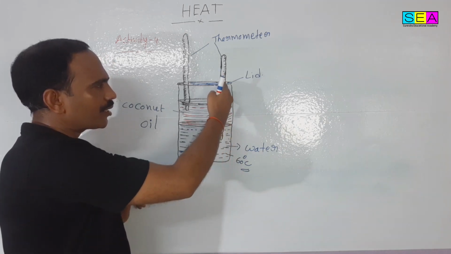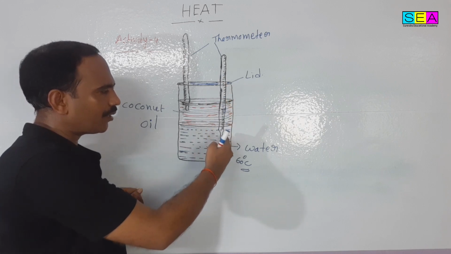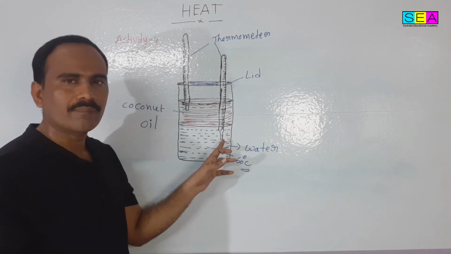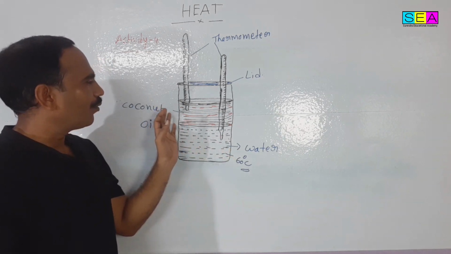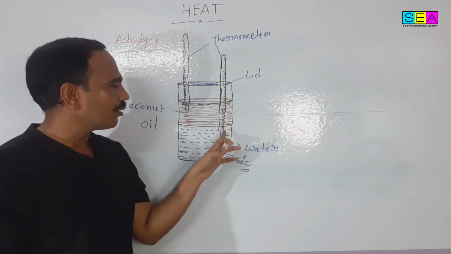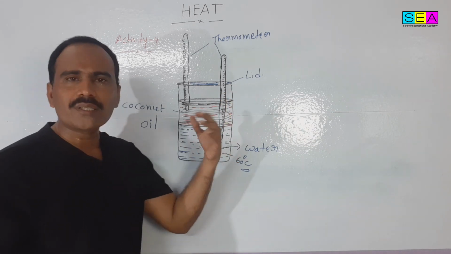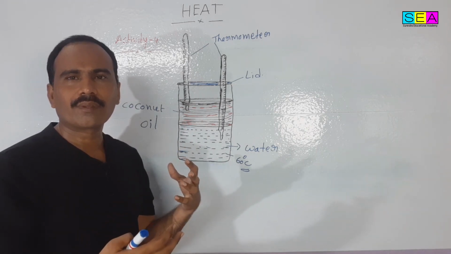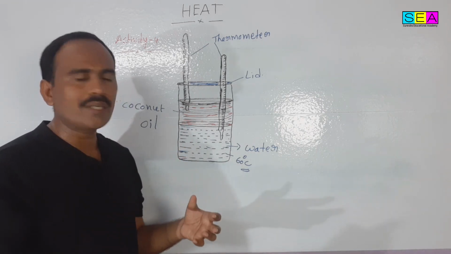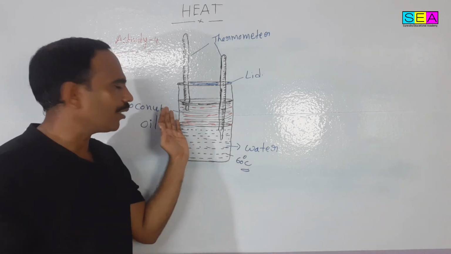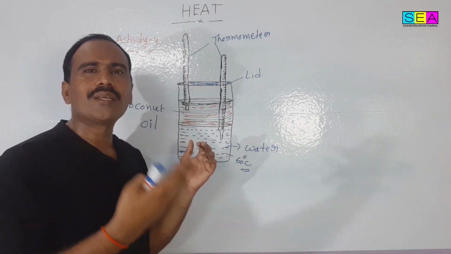From that 60 degrees Celsius, the temperature gradually decreases in the thermometer kept in the water. So the water temperature is decreasing and the coconut oil temperature is increasing.